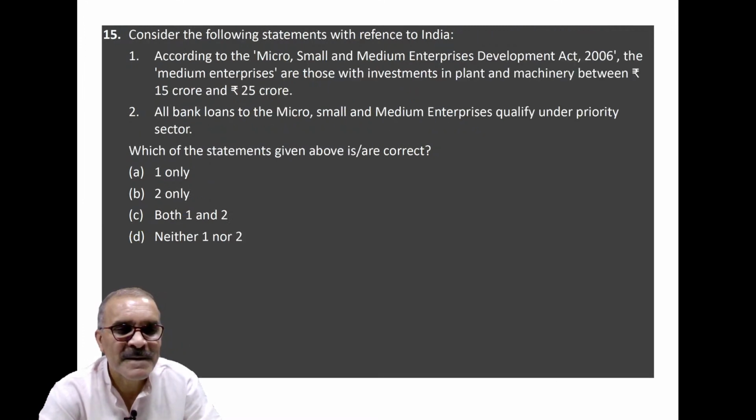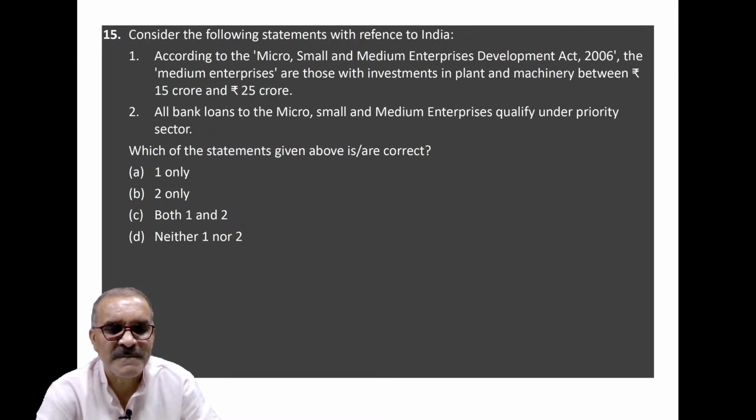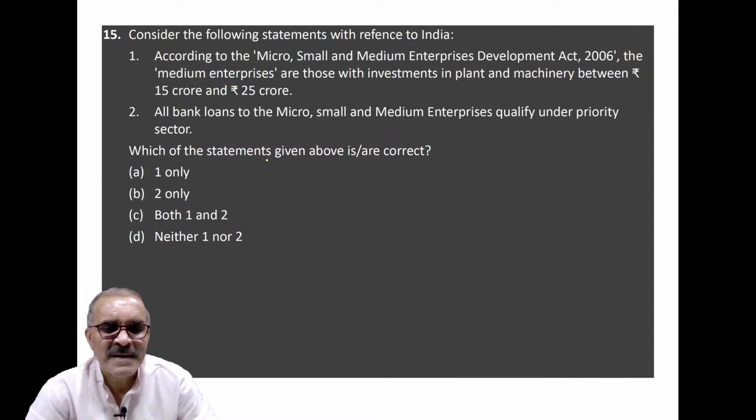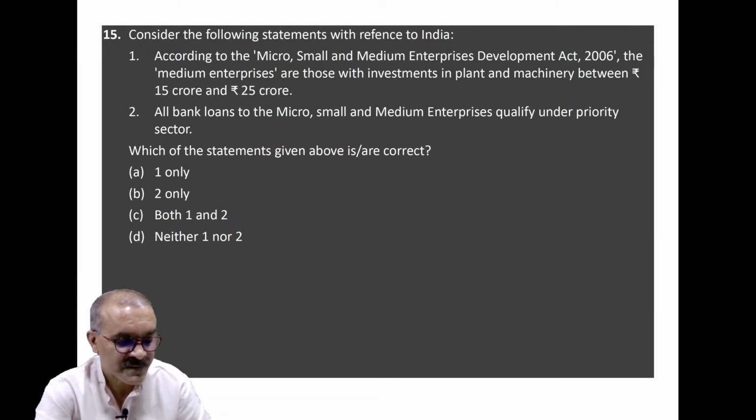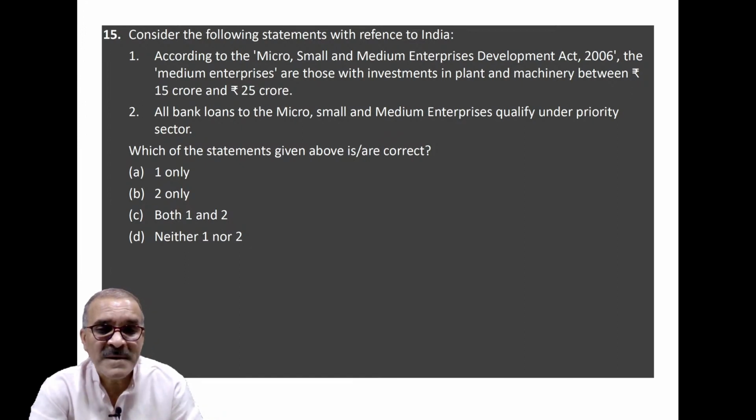Okay, coming to question number 15. This is a bit ticklish question. Clear? You are being asked which of the statements given above is or are correct, and the question is related to MSME.